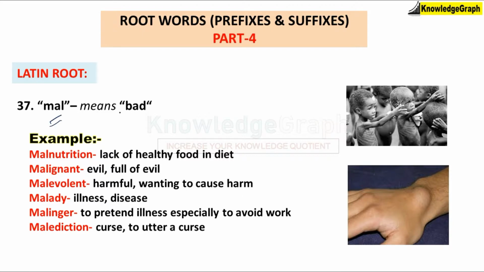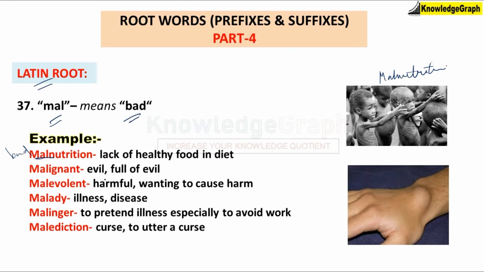Next word is mal, which means bad, and it is a Latin root word. So the first example over here is malnutrition. Mal means bad, so malnutrition is lack of nutrition, lack of healthy food in the diet. These kids over here, they are malnourished. God forbid, nobody should be like this.